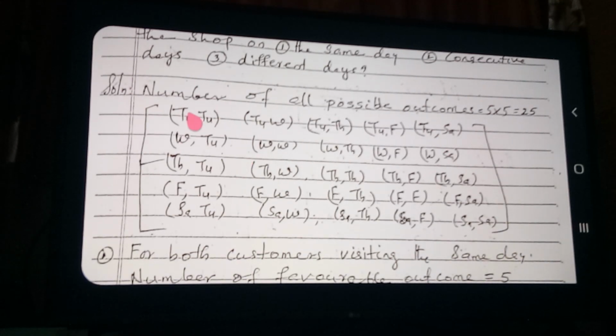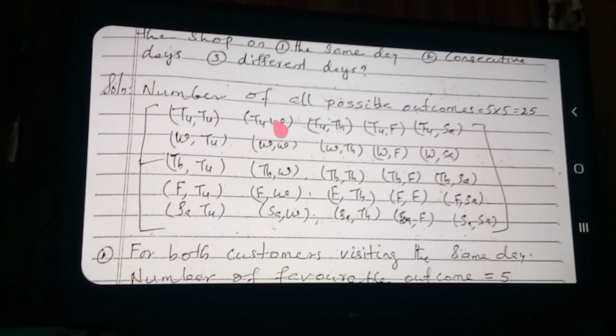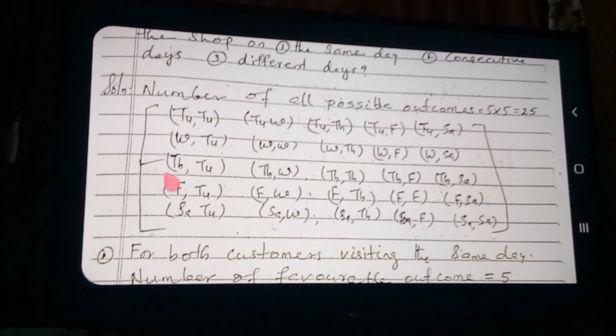See here, first person coming on Tuesday, second person also can come on Tuesday; first person Tuesday, second person Wednesday; and first person Tuesday, second person Thursday, etc. And in the same way, first person Wednesday, second person Tuesday, Wednesday, Thursday, Friday, etc. And here first person Thursday, and second person can come on Tuesday, etc. All are written, so that you may understand how 5 into 5, 25 outcomes came. You can count and see: here 5, here 5, here 5, here 5, here 5.